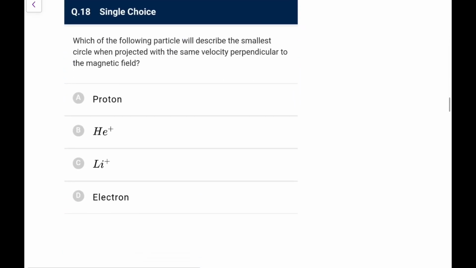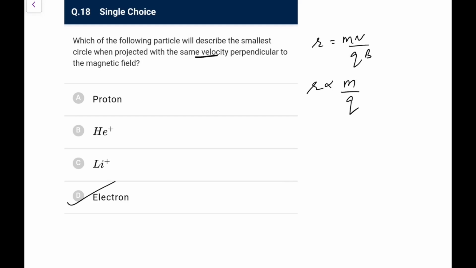Next, which of the following particles will describe the smallest circle when projected with the same velocity normal to the field? Smallest circle means the radius would be minimum. So radius, you know, is mv by qB. With the same velocity, r is proportional to m by q. So out of proton, helium plus, lithium plus, definitely electron, because its mass is going to be least.